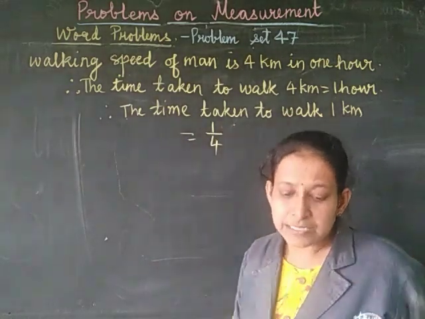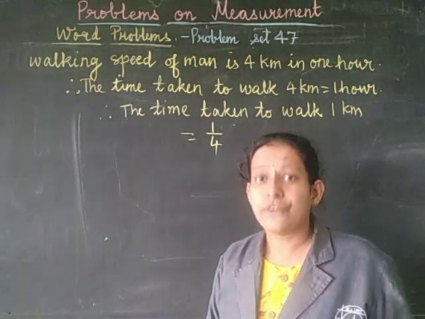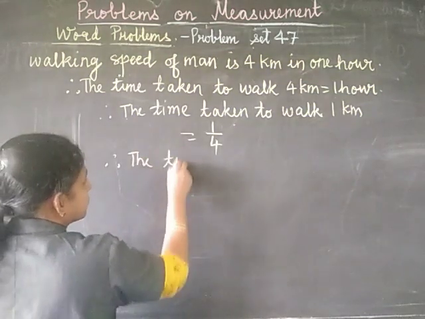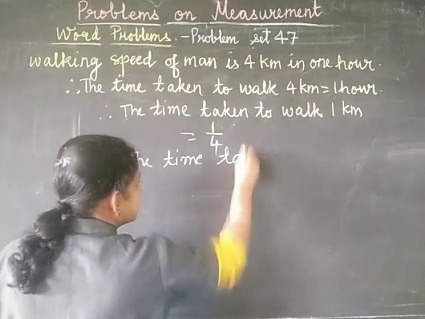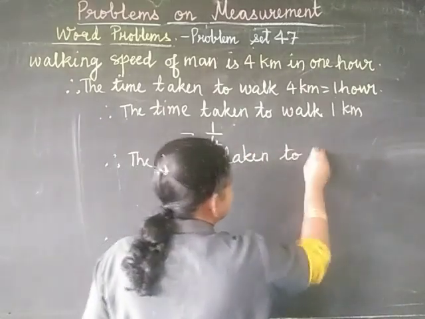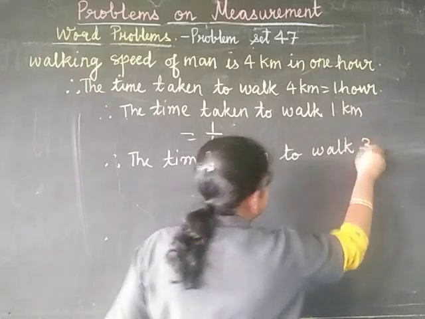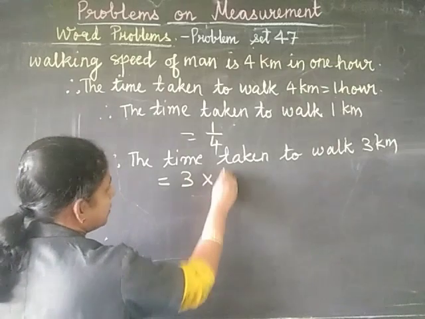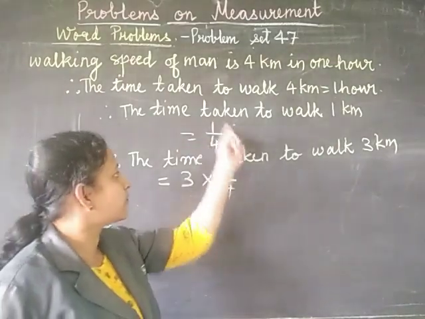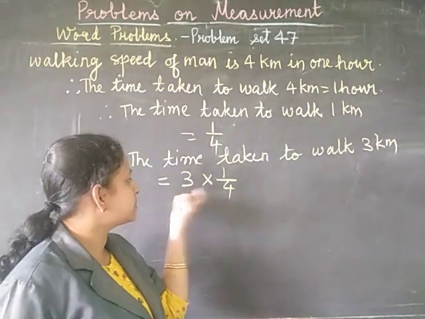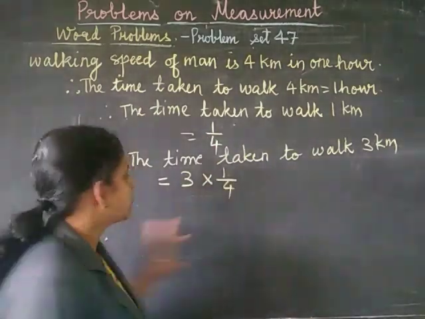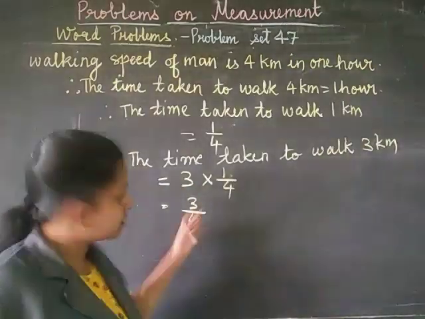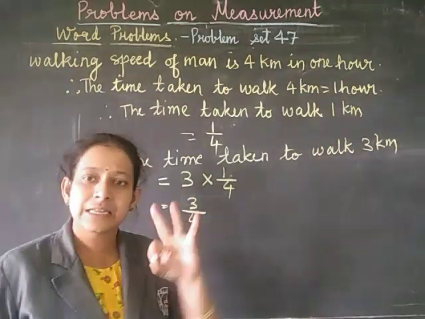Fine. Now, let's see how much time it will take for 3 kilometers. Therefore, the time taken to walk 3 kilometers will be equal to 3 multiplied by 1/4, because this is for 1 kilometer. Therefore, for 3 kilometers we have to multiply 1/4. So, the answer will be 3 multiplied by 1 is 3 upon 4. So, this much time it will take to cover 3 kilometers.